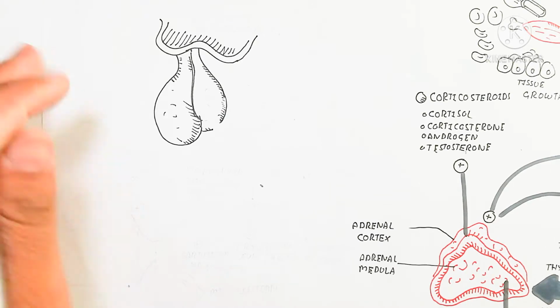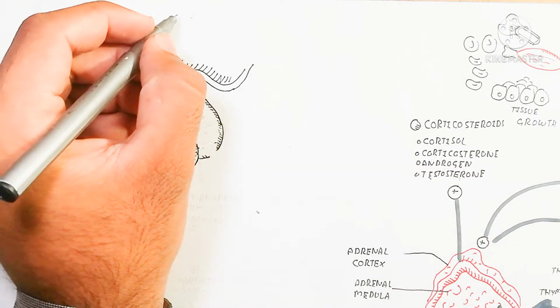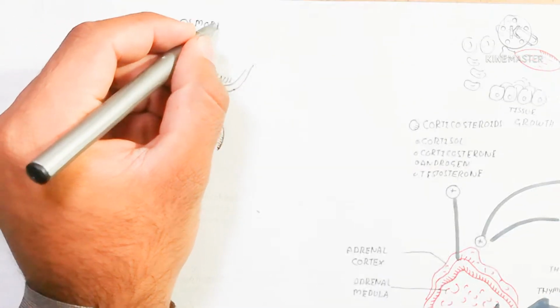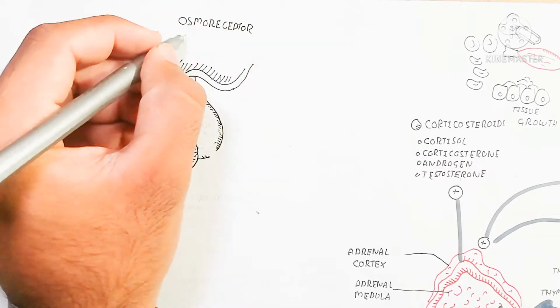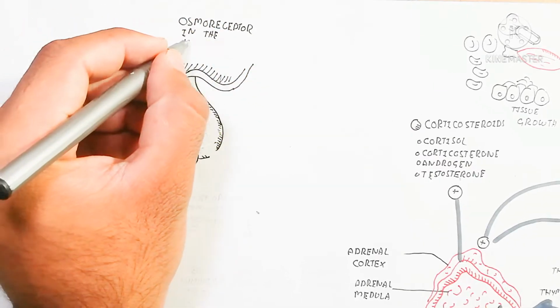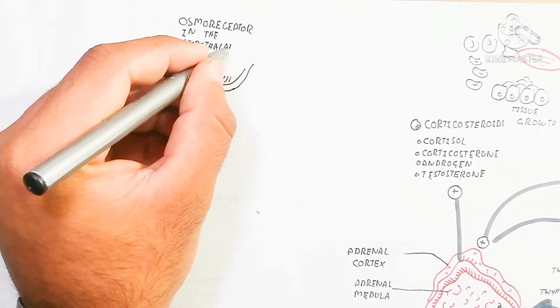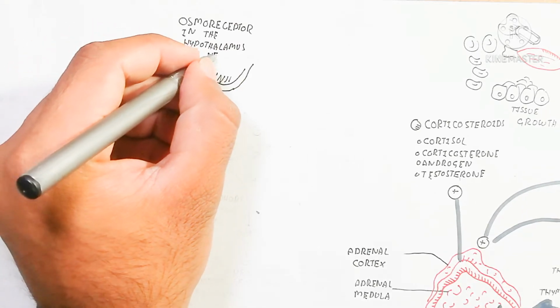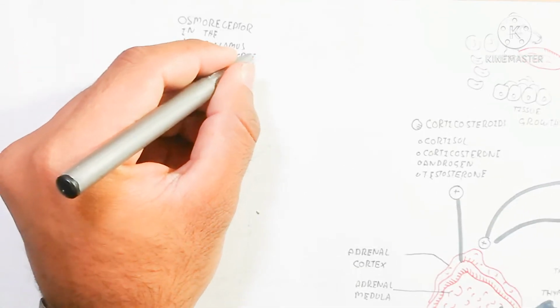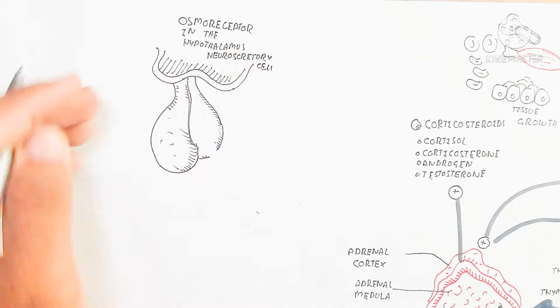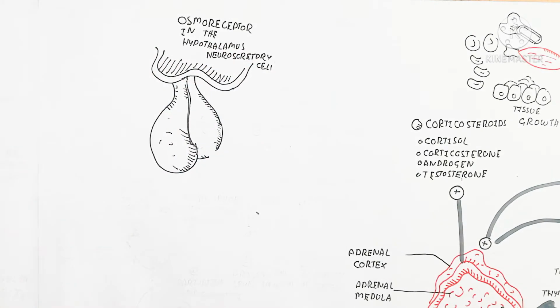So here I am drawing the pituitary gland again to understand it better. Here is the osmoreceptor in the hypothalamus, which is the neurosecretory cell, made up of neurons, which stimulates the production of antidiuretic hormone.